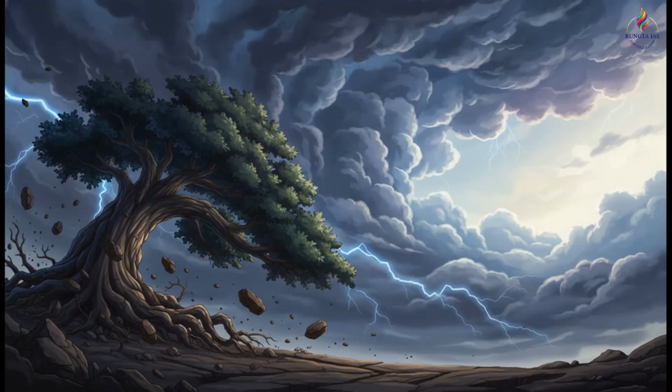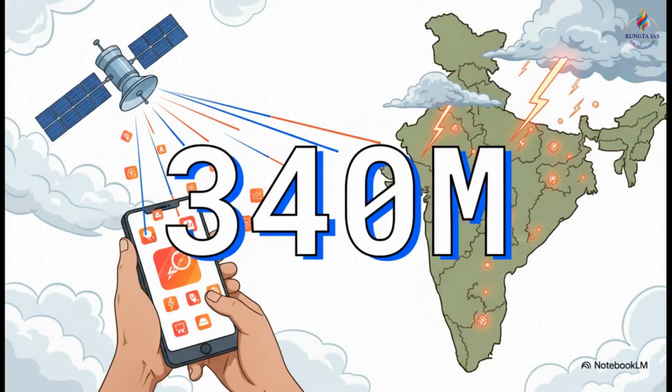Exactly right. And there was also a major compounding meteorological factor at play here. A fresh western disturbance sitting right over the northwest acted as a powerful catalyst. It essentially took this already volatile pre-monsoon convective system and destabilized it even further. The result? Wind intensities so incredibly severe that they were literally uprooting massive, deep-rooted trees right out of the ground. Okay, so that covers the physical geography mechanics.